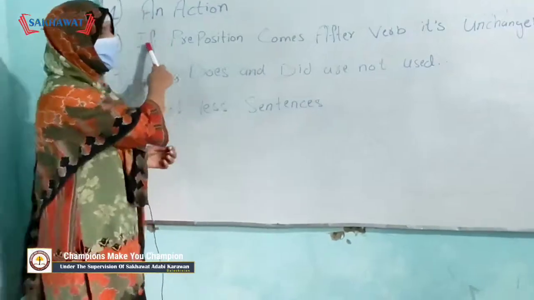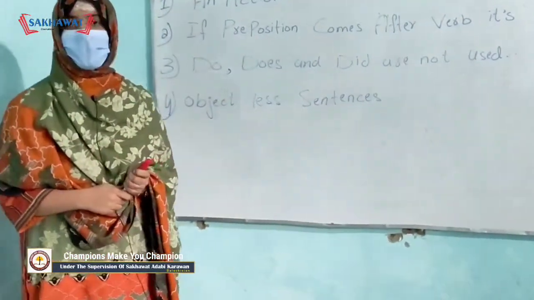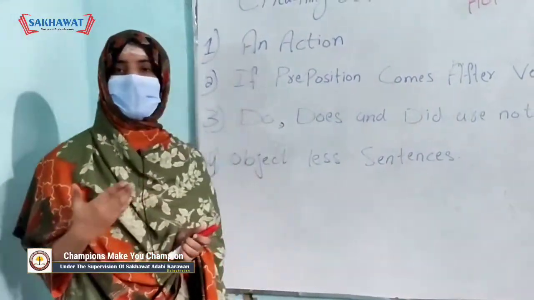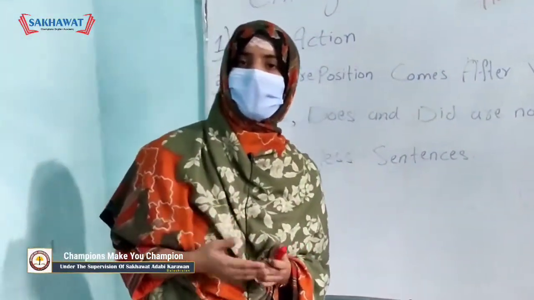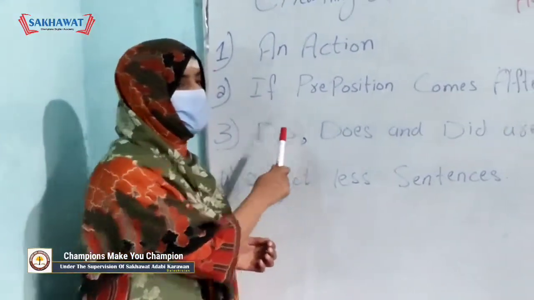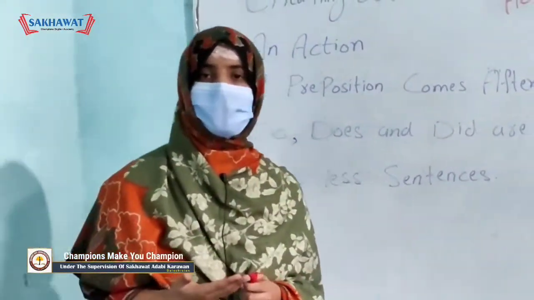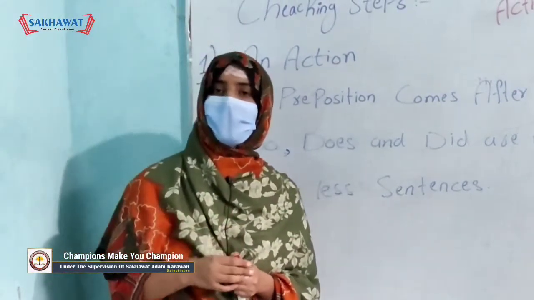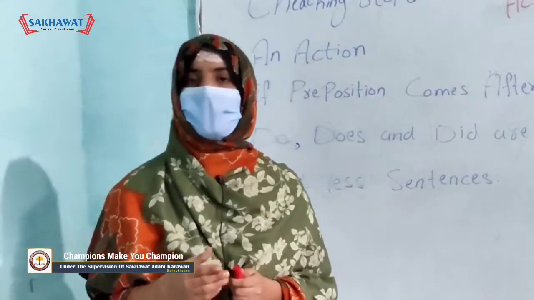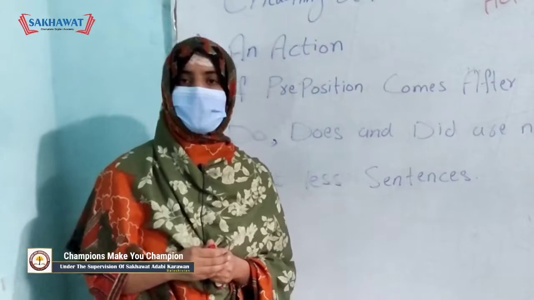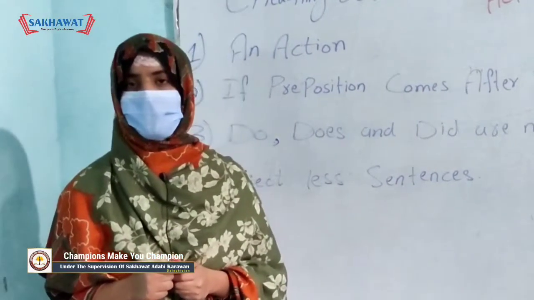There are 4 checking steps of active voice. The first step is an action. Your sentence should have an action. Then you can change it into passive voice. The second step is if preposition comes after a verb, it's unchangeable. For example, I am going to go to school. Go is our verb and to is our preposition. We cannot change this sentence into passive voice.